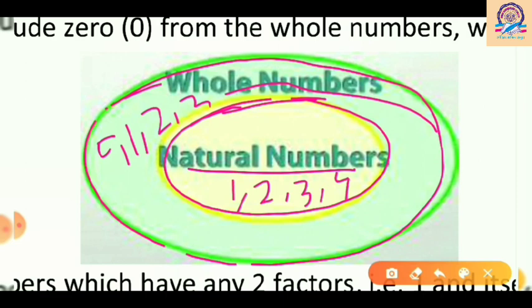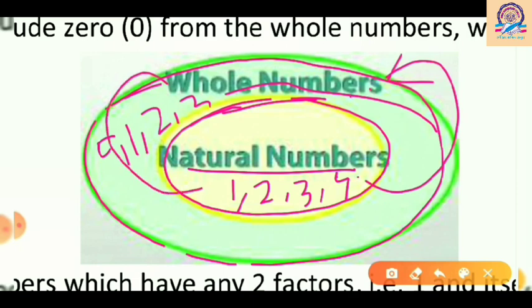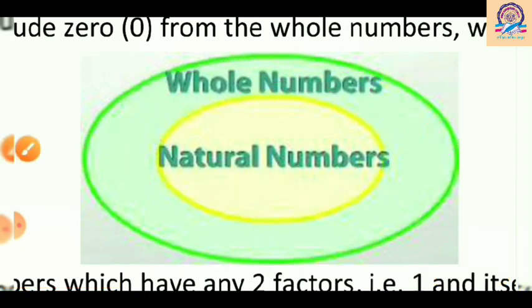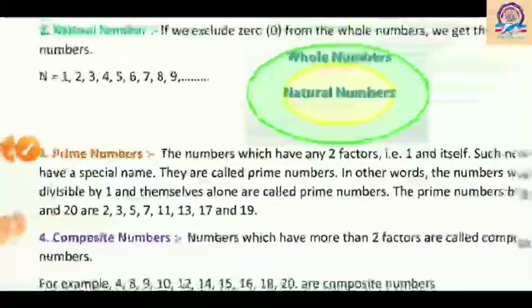Now one thing you can summarize here, that all natural numbers are whole numbers, but all whole numbers are not natural numbers. So this is the main difference between whole numbers and natural numbers. And you can also say that this is the relationship between whole numbers and natural numbers.